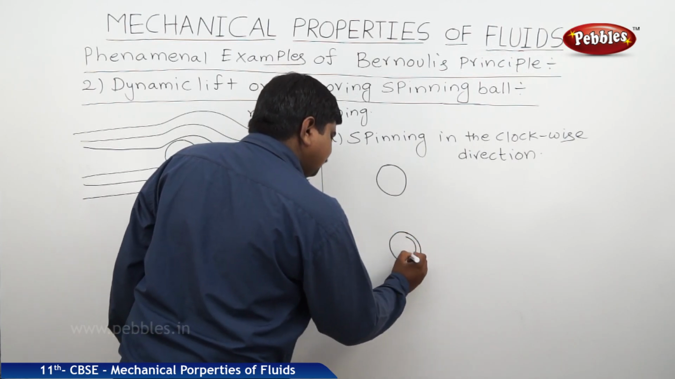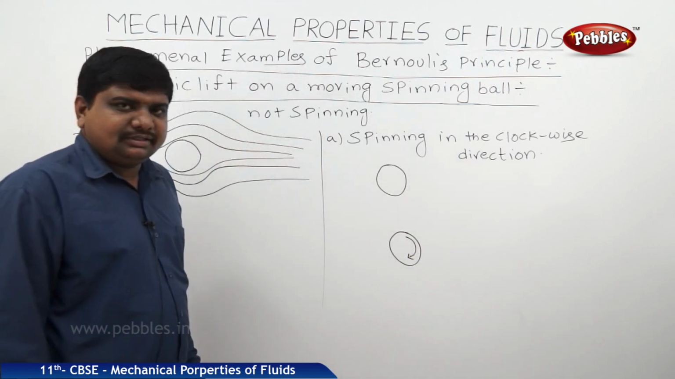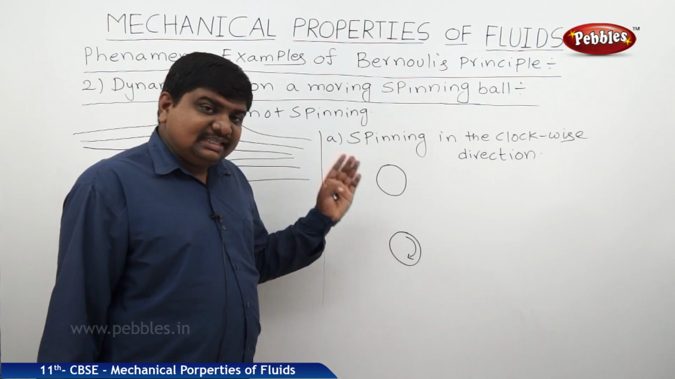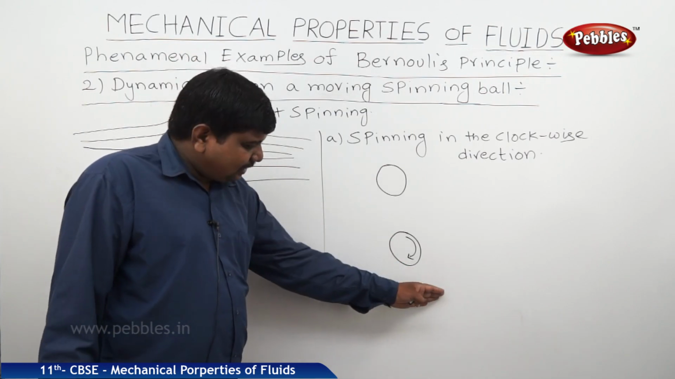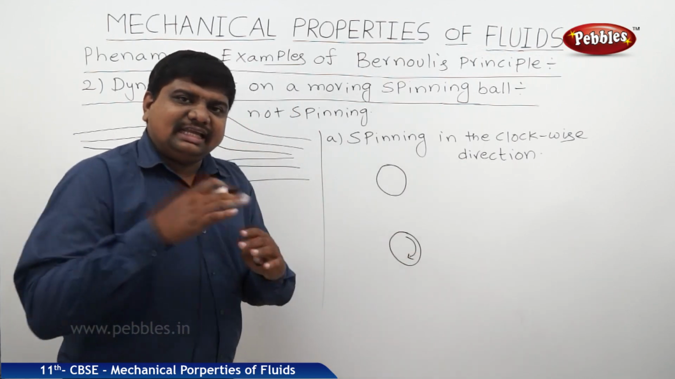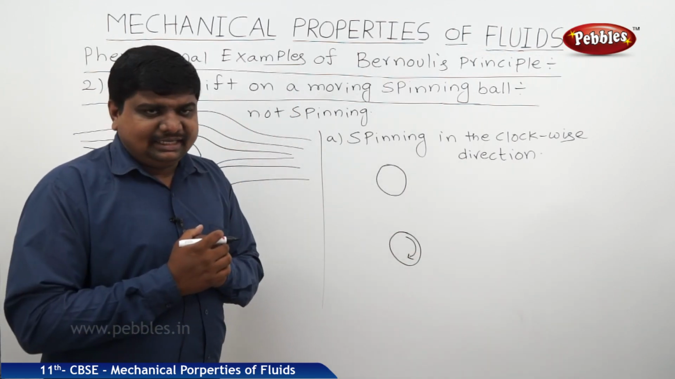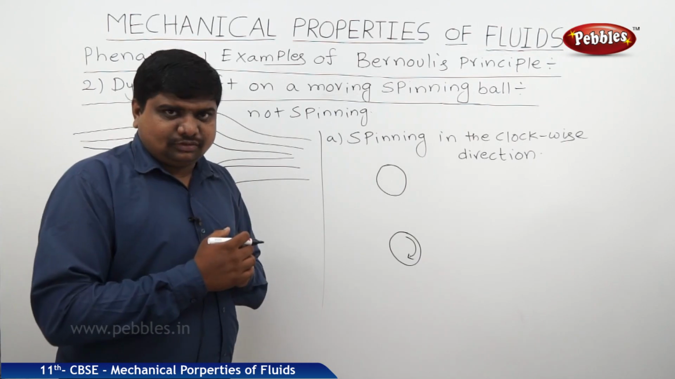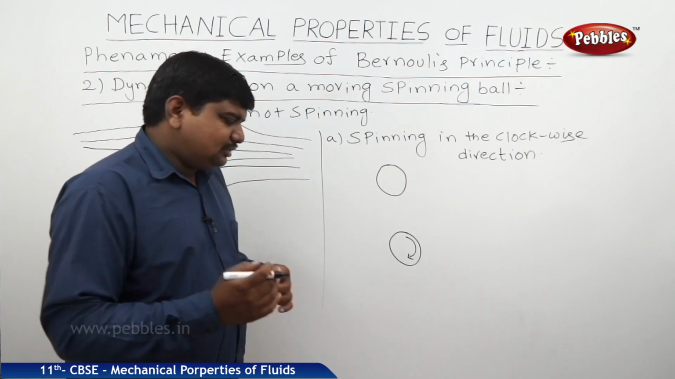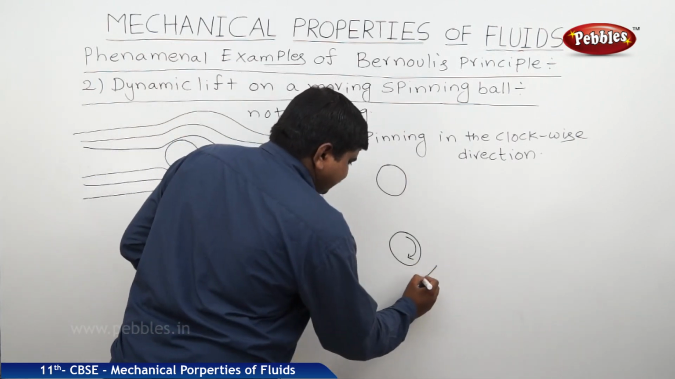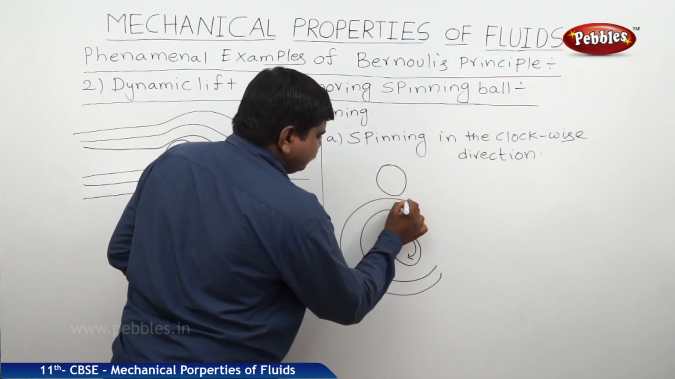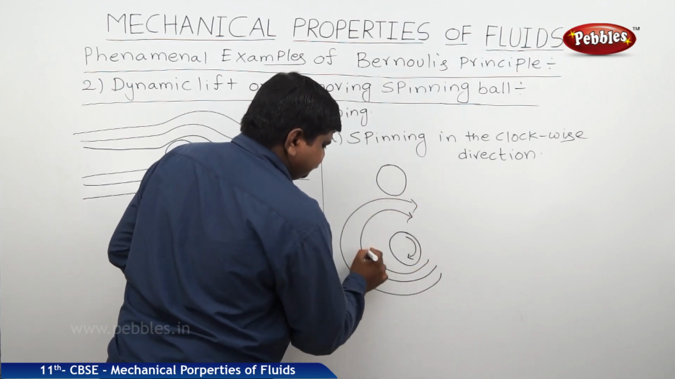I am drawing the arrow mark in the direction of its spin. While the ball is spinning in the clockwise direction, this ball is able to drag some air from bottom to top because the surface of the ball is not polished evenly. So it has some irregularities also. Due to that, there will be some imbalance. Therefore, it drags some air and most of the air will go to the top layer of the ball. It is like this.